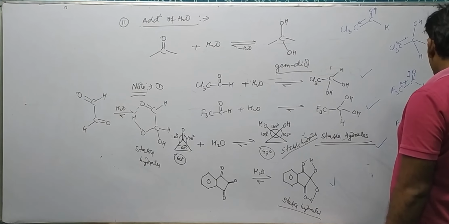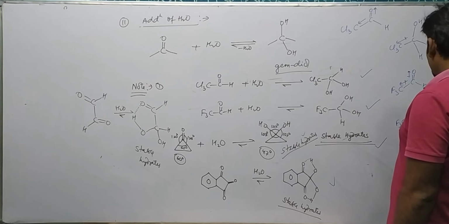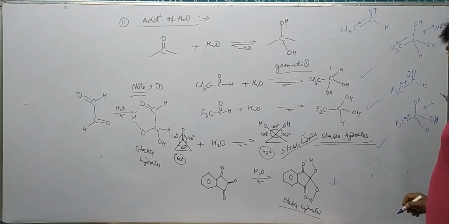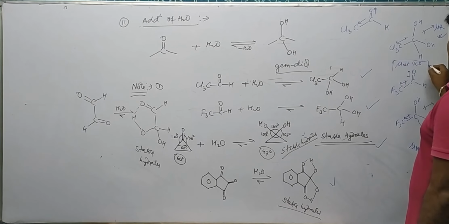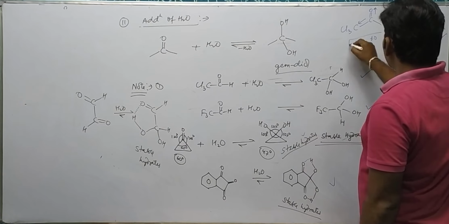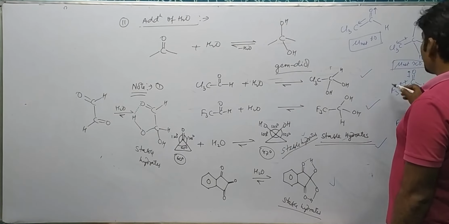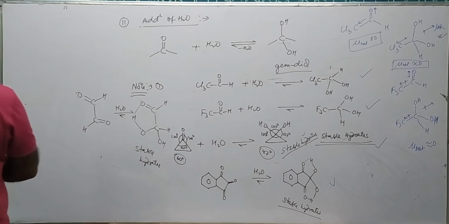OH at this place, OH at this place, H. What happened? Their dipoles are directed opposite to each other. Therefore, mu net we can say is near to 0. But in the previous case, mu net is non-zero. So the dipolar repulsion is more in trifluoroacetaldehyde or trichloroacetaldehyde.